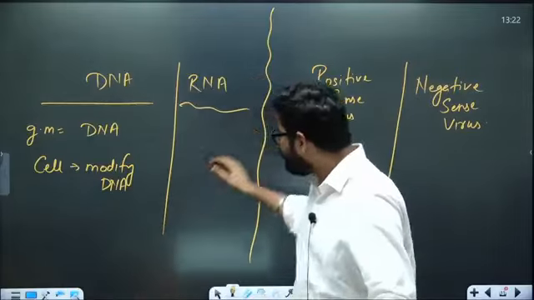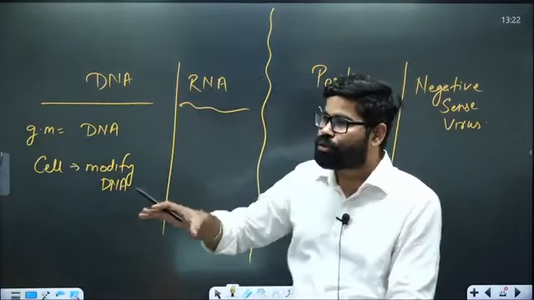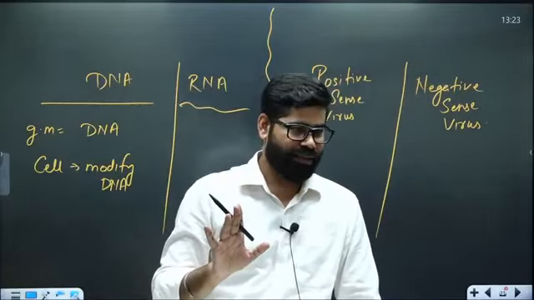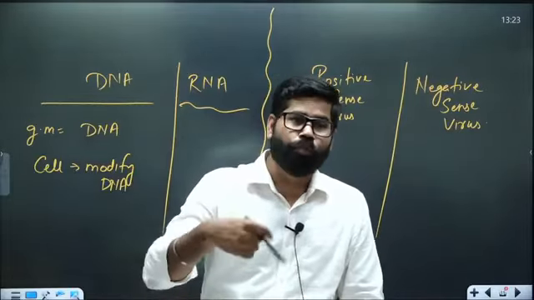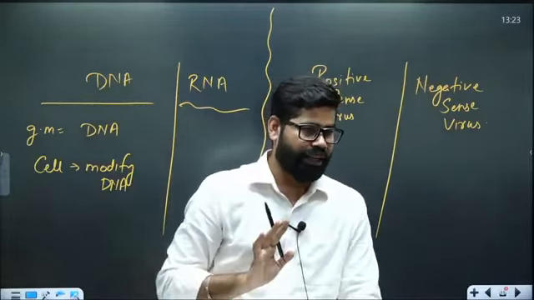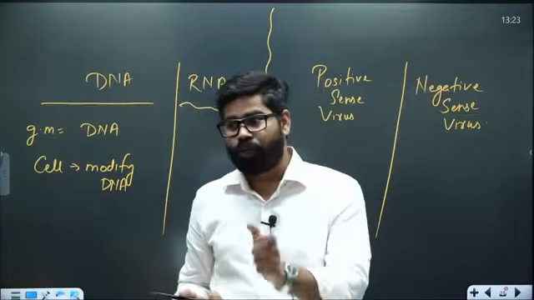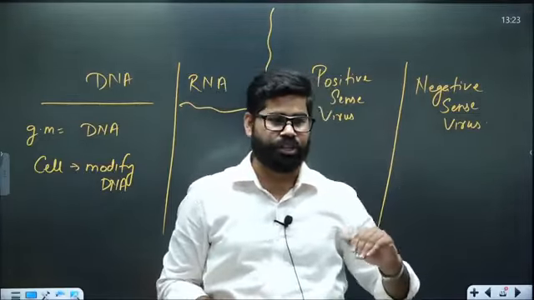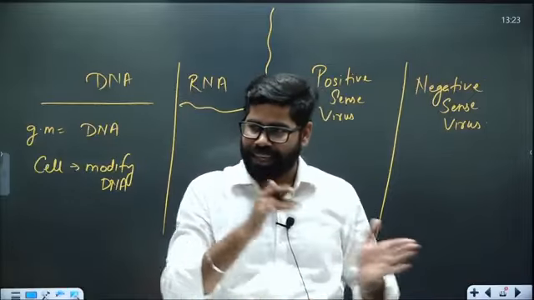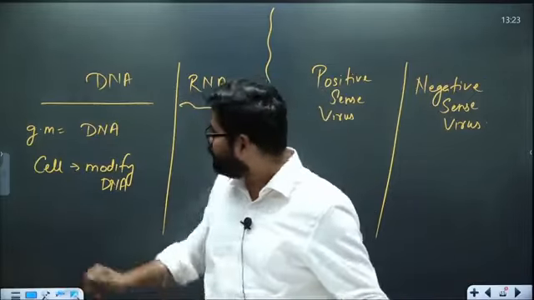So in the case of RNA virus, they control the cell organelle and then modify the DNA. It is not direct modification. In the case of DNA virus, there is direct modification. They enter the cell and directly modify the DNA.